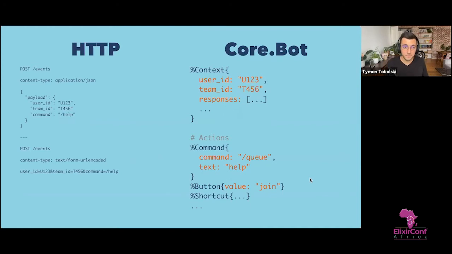But these APIs are not very consistent. The payloads are different, the formats can be different, and we didn't want to deal with that in every single bot. So instead, we built an abstraction on top of that. Instead of a plug connection, we have a context, which is just a data structure. And instead of a random params map, we parse that into well-defined structures that represent the UI actions.